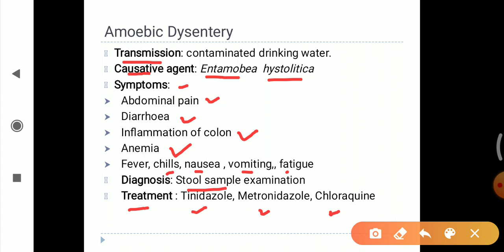Symptoms are abdominal pain, diarrhea, inflammation of the colon, and sometimes bloody diarrhea, and due to this there is loss of blood, so another symptom is anemia, fever, chills, nausea, vomiting, fatigue. For diagnosis we can go for stool sample examination, ultrasound scan, or endoscopy. For treatment we use antibiotics.